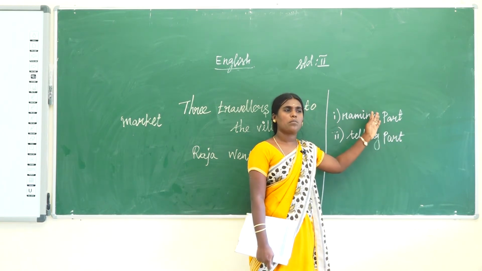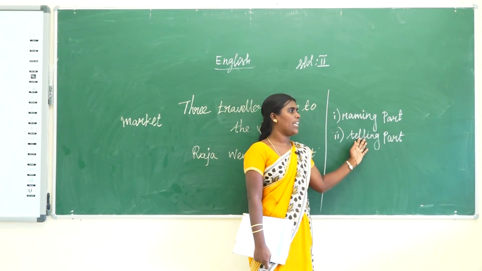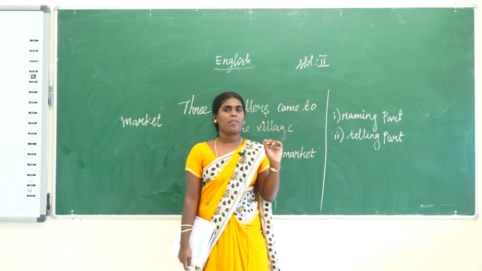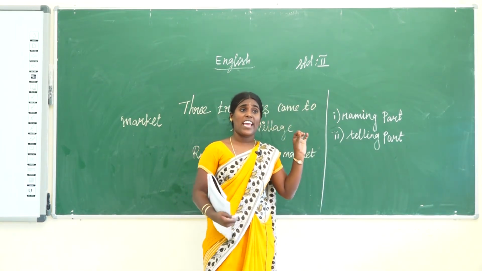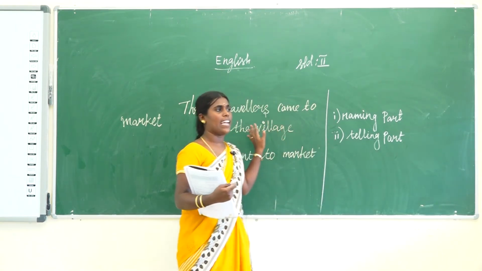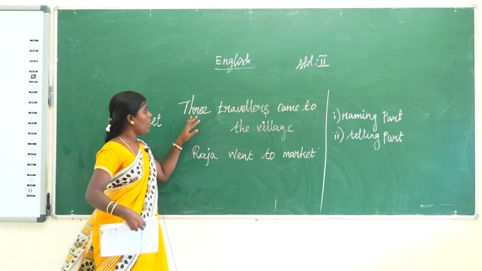Okay. So what does naming part mean? What does telling part mean? Naming part means it says who the sentence is about.